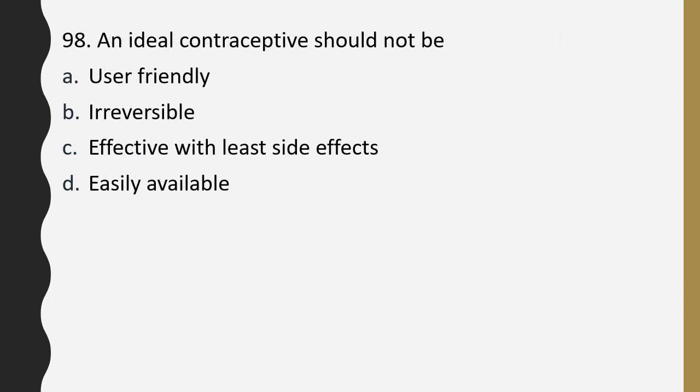Question number 98. An ideal contraceptive should be user friendly, irreversible, effective with least side effect, easily available. An ideal contraceptive should not be... The correct answer is option B. It should not be irreversible.